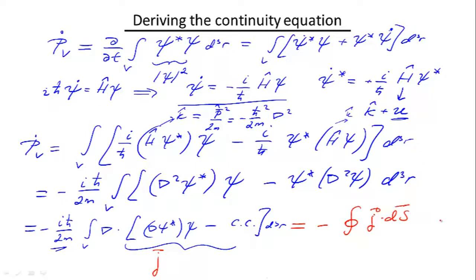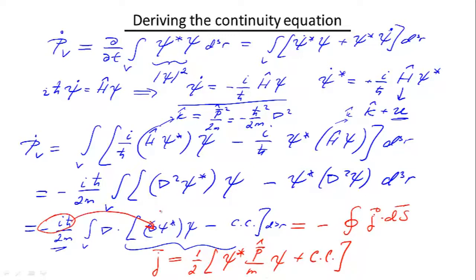So finally we can just collect everything from this expression and write the final expression for the current, which I will write in the following form. It is going to be 1/2 psi star p over m acting on psi plus complex conjugate. The reason I can write it like this is because p is an operator which is equal to minus i h bar nabla, and this minus i h bar nabla appears here.